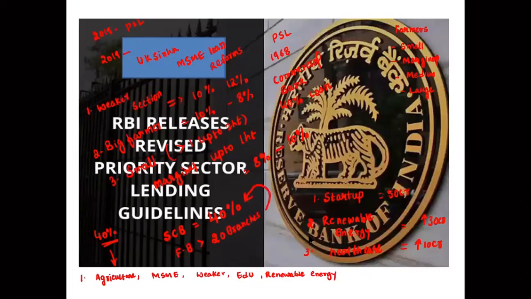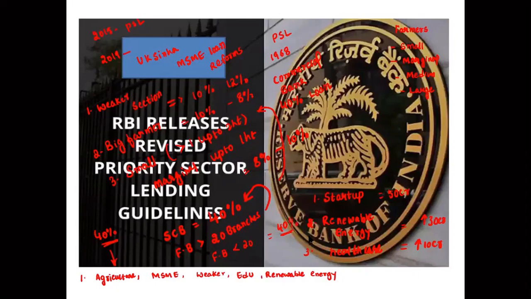And if the foreign banks have fewer than 20 branches, they have to follow 40%, but no need to follow the percentages like 8%, 10%. They can give the loans to anybody. But they have to give 40% of the loans to the priority sector lending scheme.